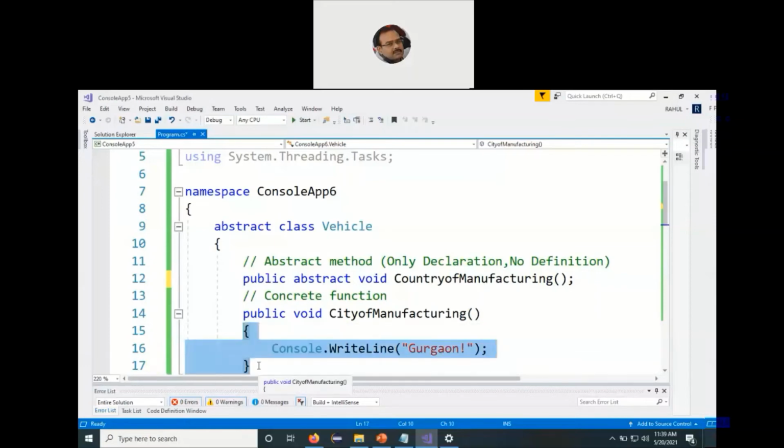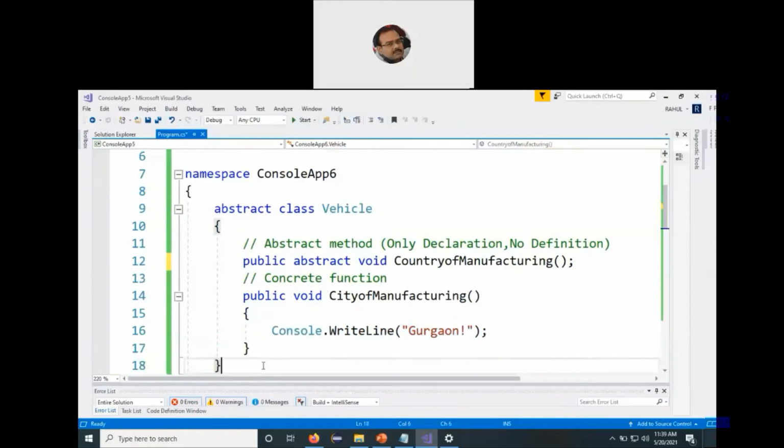So till line number 17, what is the situation? We have a class with the keyword abstract written before the class definition starts. Now we all know an abstract class can have both concrete functions as well as abstract functions. And we also say an abstract function can only be defined within an abstract class. We cannot define an abstract function within a concrete class. However, an abstract class can contain both abstract functions as well as concrete functions. So that's a point we always need to remember when we discuss abstract features.